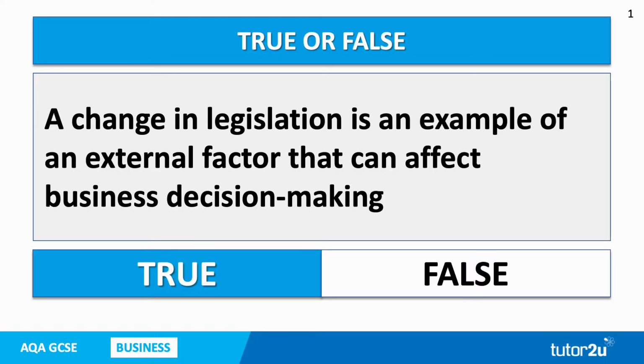One more true or false. This time, a change in legislation is an example of an external factor that can affect business decision-making. Is that true or false? Make your decision. Pause the video if you need more time.